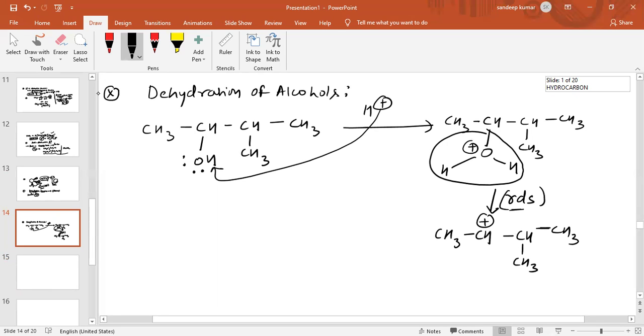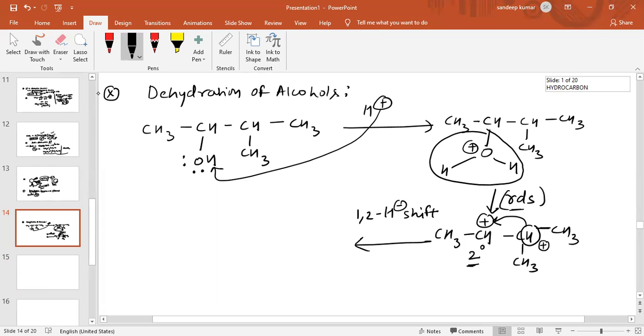Now, as we know, is there any possibility of rearrangement of carbocation? Yes, there is a possibility of rearrangement of carbocation. Why? Because this is a 2-degree carbocation. If a 1,2 hydride shift occurs, this hydrogen will move to this carbon atom, then the positive charge will be on this carbon atom, meaning a 3-degree carbocation, and the stability of a 3-degree carbocation is more as compared to 2-degree.